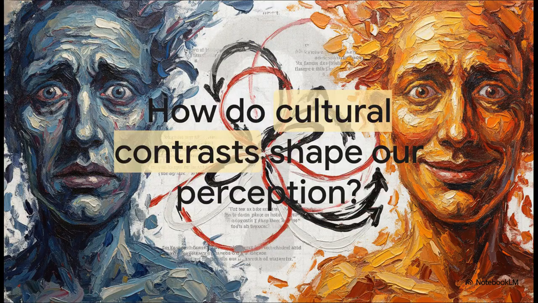So, what does this all mean for us? It leaves us with this pretty provocative thought to ponder. How do stark cultural contrasts and the use of highly selective economic data actually shape our ultimate perception of political leadership? By breaking down this commentary today, we can clearly see the mechanics of persuasion at work, how imagery, timelines, and carefully selected quotes are woven together to build a very specific version of reality. The next time you see a political headline, ask yourself, what story are they really trying to sell me?